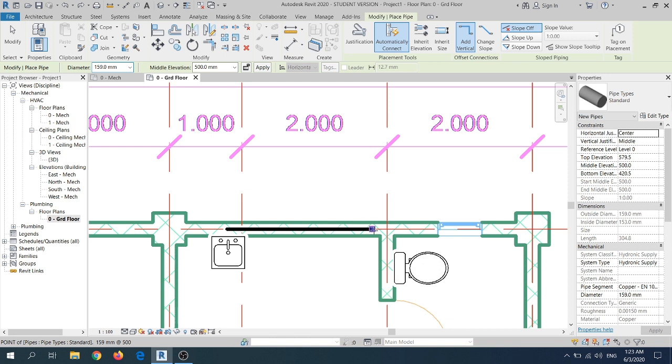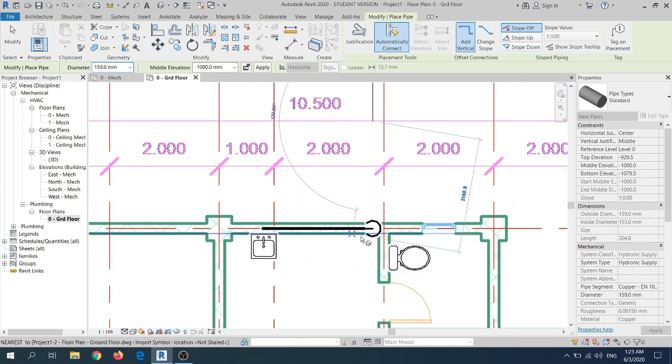So I can change the height of the piping by changing the offset in the middle elevation tab. For example, I want to have a piping under the ground. I would like to change it to negative 1000, and then I can continue the pipes from here to the direction of the manhole itself.